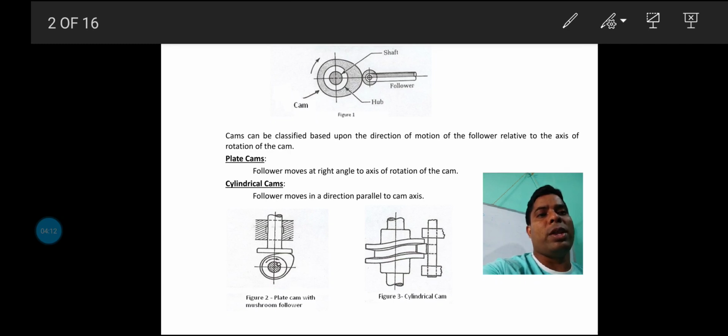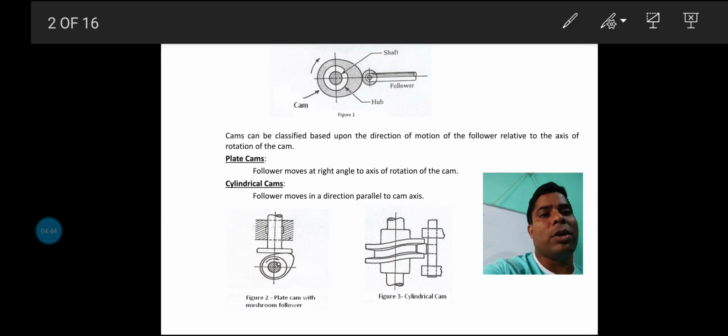The main objective of this subject is to draw the displacement diagram and the cam profile diagram. We can use different types of cam followers and different types of cam shapes, but we have not yet decided how to plot the main diagram, how to plot the profile diagram.